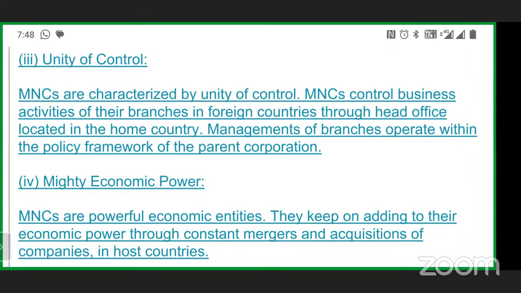So the host country or home country has to control all the offices and all the branches which are being operated for the same product of the same company. So the home country is identified with the unity of control, or control in its own hand of all the other country companies located across the globe.